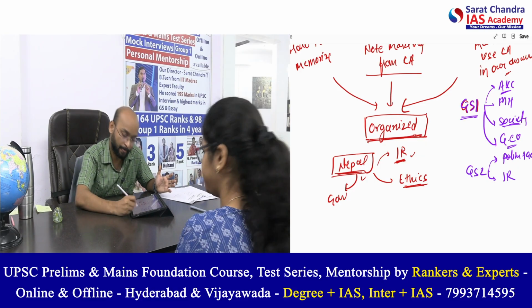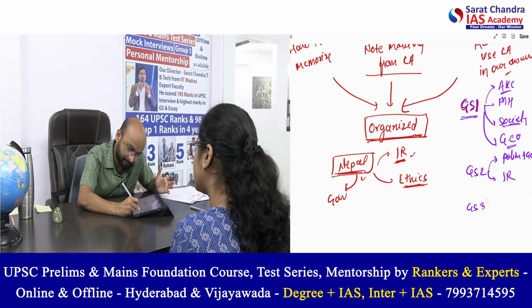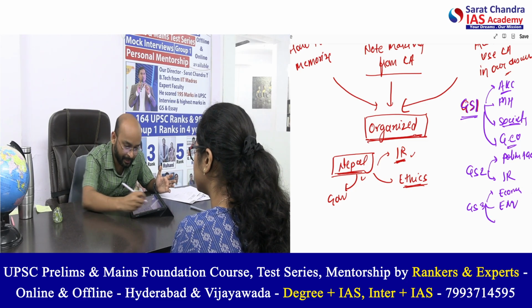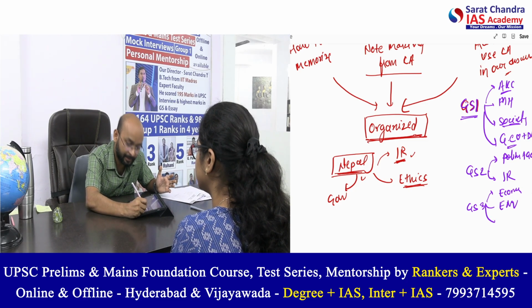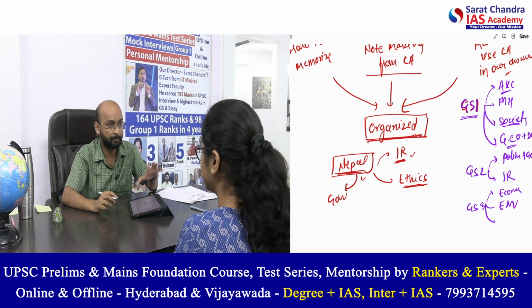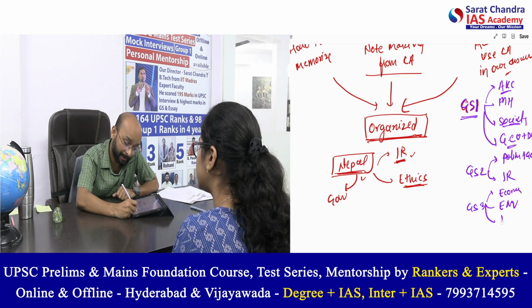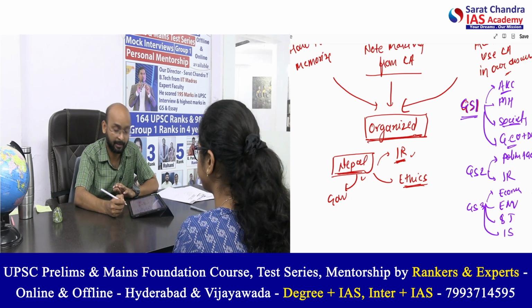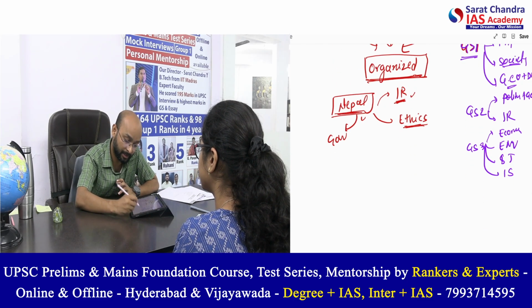Third is IR. Within GS3, economy is very important. Then environment is important, and then disaster management. Disaster and geography you can keep under that heading. Then what do we have? Science and tech, very good. And then we have internal security. These topics have to be created.